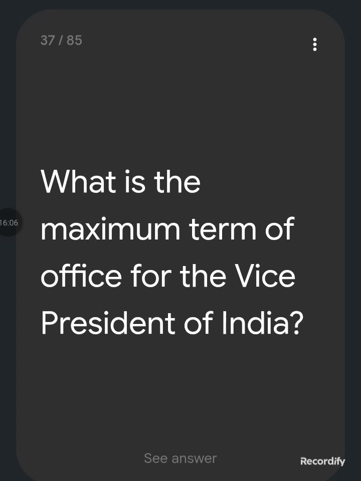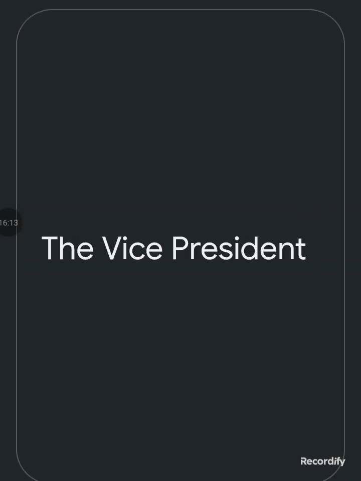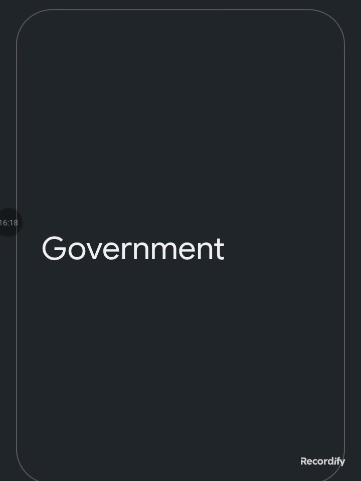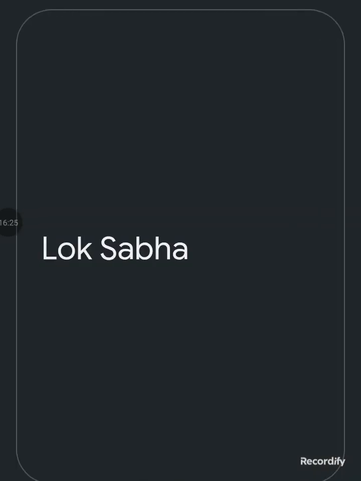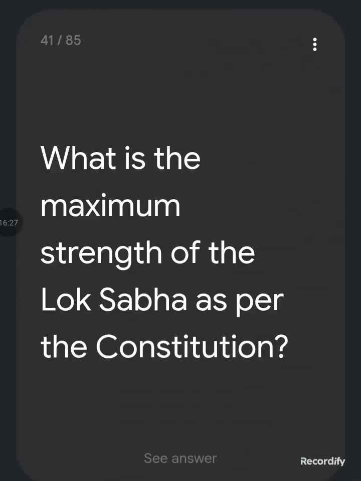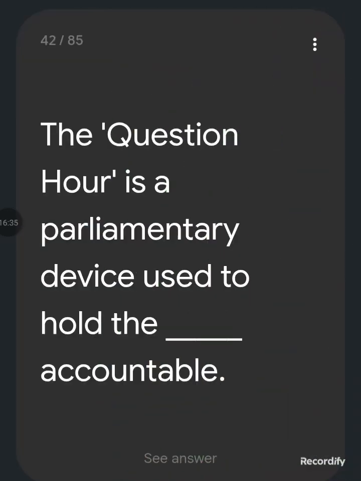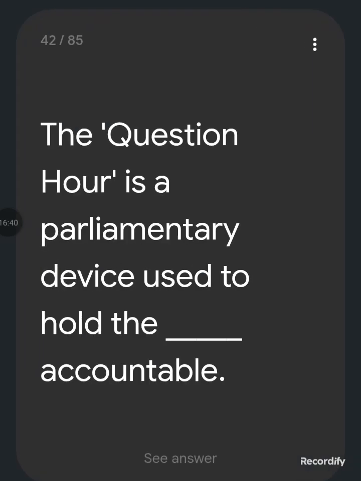What is the maximum term of office for the Vice President of India? 5 years. Who acts as the ex officio chairman of the Rajya Sabha? The Vice President. The Prime Minister is the head of the government. Under the Indian Constitution, the council of ministers is collectively responsible to the Lok Sabha. What is the maximum strength of the Lok Sabha as per the Constitution? 552 members. The questionnaire is a parliamentary device used to hold the executive accountable.